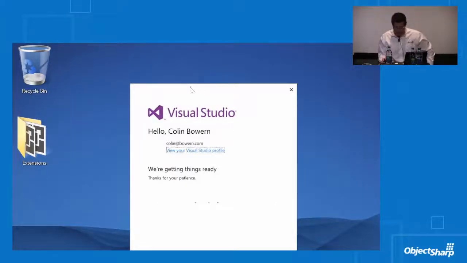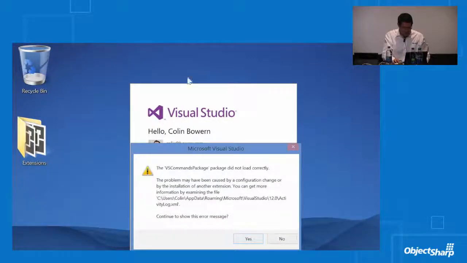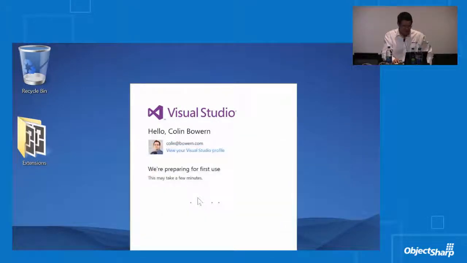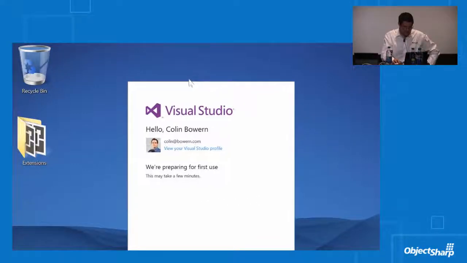All right, so Visual Studio is getting me loaded. It's going to hopefully get me all set up here and ready to go, because we got some code we got to ship, we got some bugs to fix. Oh, that's all right. We'll fix that one a little bit later. I know where that's coming from. I just reset Visual Studio here so I could show you the sign-in experience. And it's apparently preparing for first use.